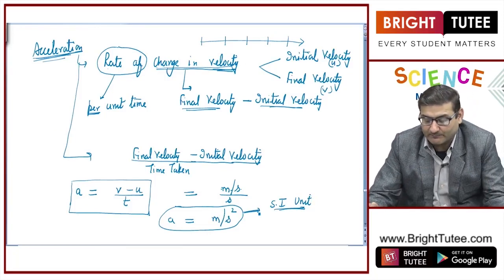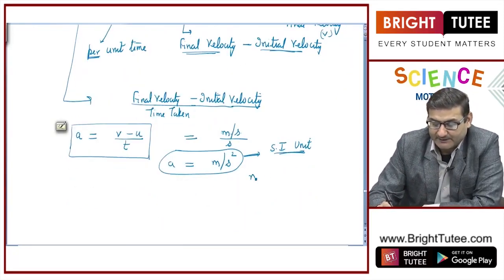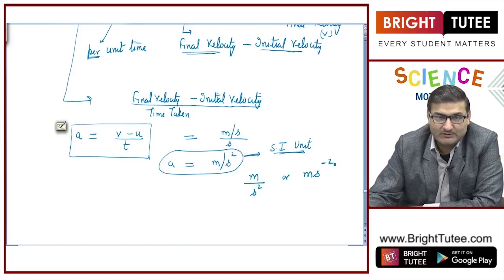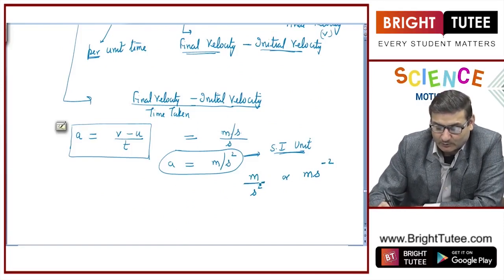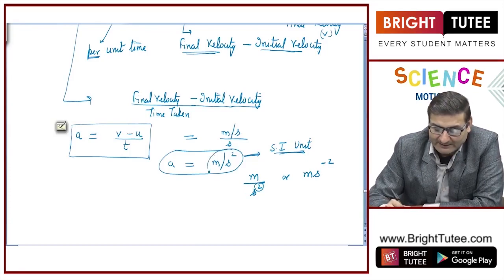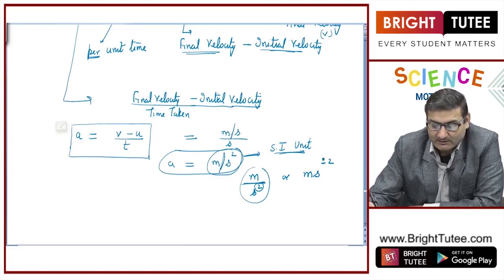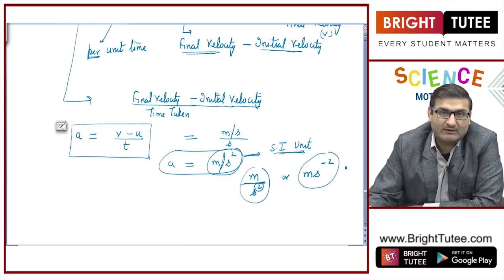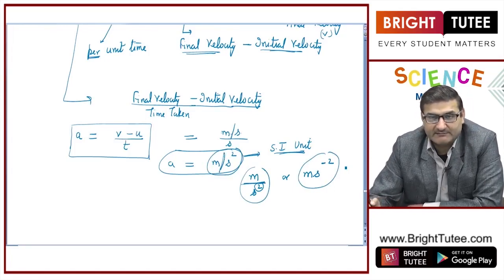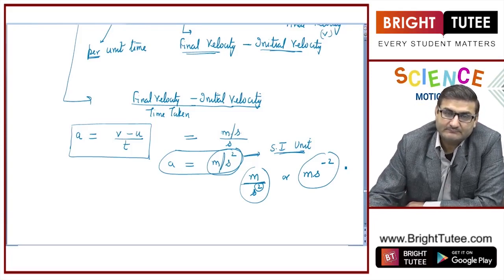It may also be expressed as meter per second square, or we can also write it as meter second minus 2. Minus 2 because this power 2 is in the denominator. When it comes in the numerator, it is converted into a negative power. So whether we write it with a slash, dividing by second square, or we write second minus 2, which we call inverse power, it is one and the same thing. This is the SI unit of acceleration.